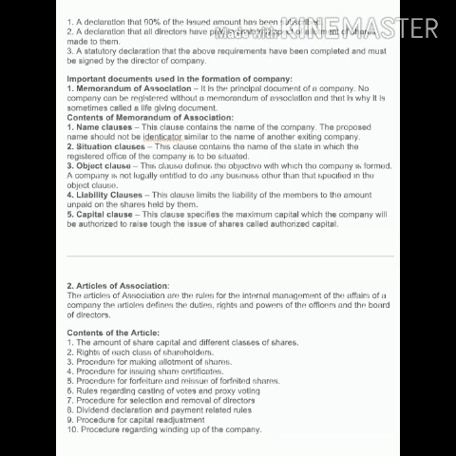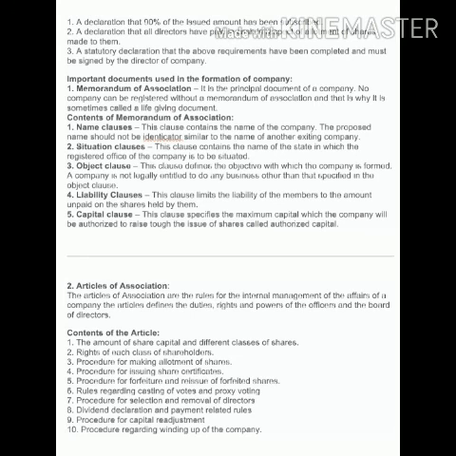Clear? Now the fifth is capital clause, and this clause specifies the maximum capital which the company will be authorized to raise through the issue of shares, called the authorized capital. तो ये ऑथराइज कैपिटल हमारी कैपिटल क्लॉज होती है जिसमें हम मैक्सिमम कैपिटल को रेज करने की ऑथराइजेशन देते हैं. तो ये कैपिटल क्लॉज है.